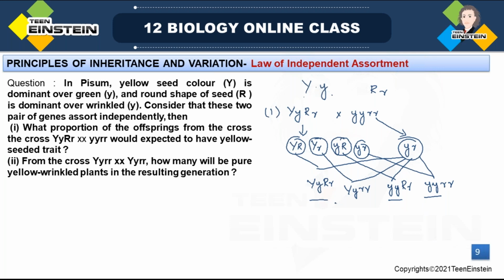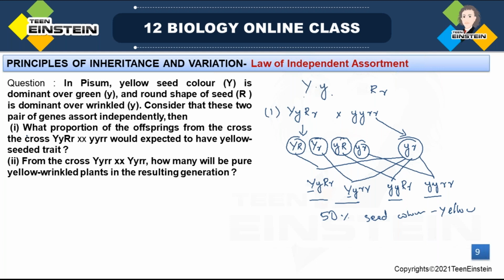These two have the allele for yellow color seed. So out of these 4, 50% will have yellow seed color. Okay, that's how you're going to solve the problems from this chapter.